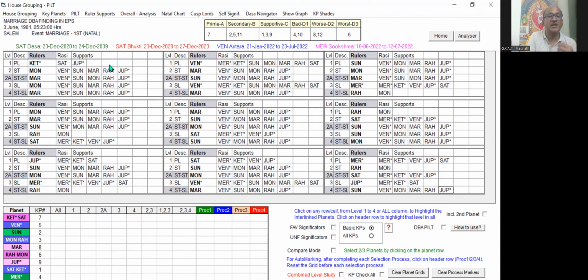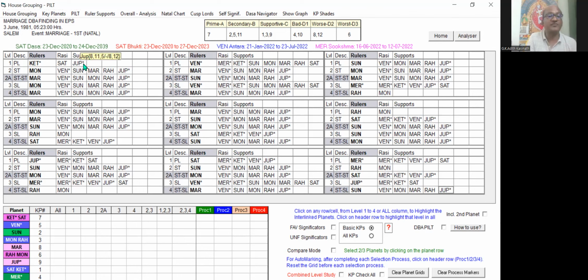It means each planet has its own signification, and the Rasi Lord of that planet will have some impact on the particular planet. All the other planets connected by way of conjunction, aspect, or indirect connection, which come under supports, will also give some sort of support to the particular planet. They are all secondary. You can see Venus has many planets, Mars has many planets. All the planets connected to a particular planet are shown under the support column.